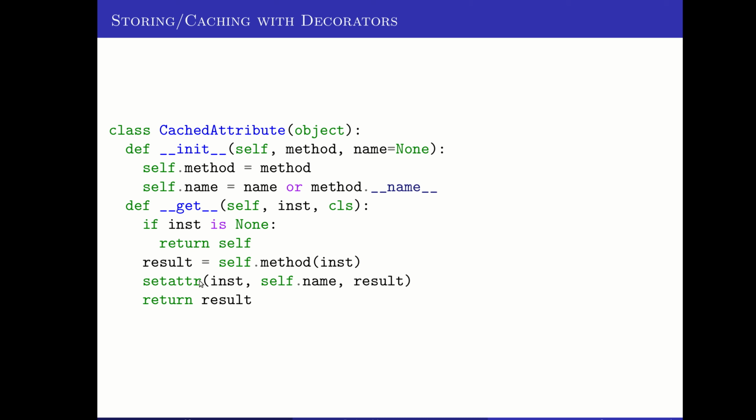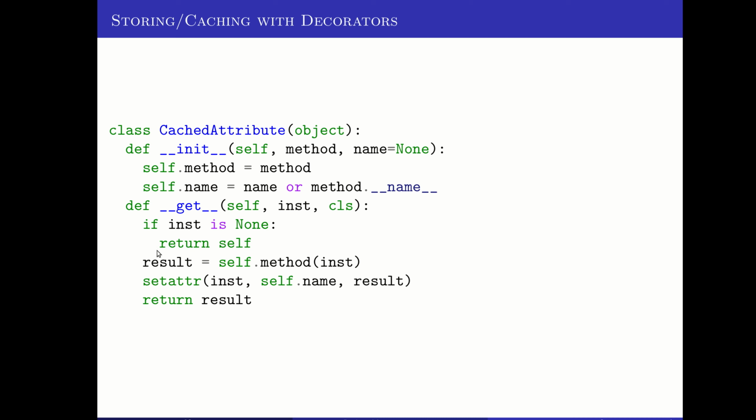It will then set an attribute on that instance with the proper name and the result stored, and then return that result. And this other part up here is for if it's called without any instance attached, then it will just return the self that was given there. So if you're not provided an instance, then it will just give you back the self that was passed to it.